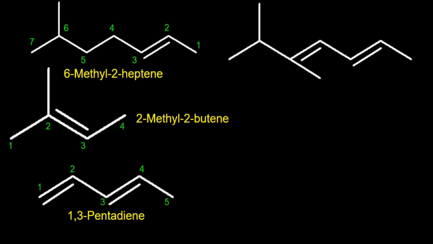Here two double bonds are present and substituents are also present, right? And here the substituents and double bonds are competing for getting a lower locant, but you have to give the double bond the higher preference. 1, 2, 3, 4, 5, 6 and 7. The name of the molecule would be 5,6-dimethyl 2,4-heptadiene.